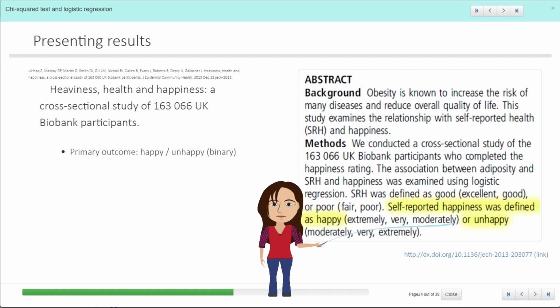So I'm assuming that moderately is a different level for the happy and unhappy. So a 6-point scale probably rather than a 5-point scale. So our primary outcome is happy or unhappy, which is binary.